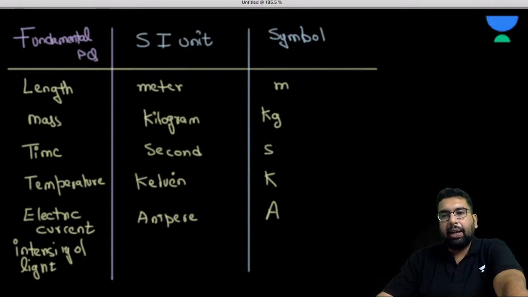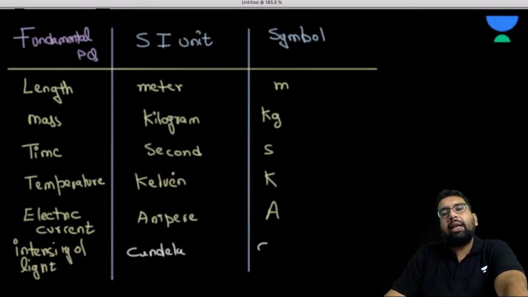What does this represent? It represents the energy of light. So we have intensity of light, the unit is candela, and the symbol is cd.